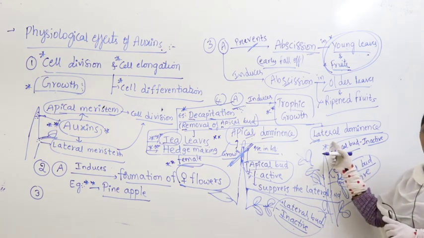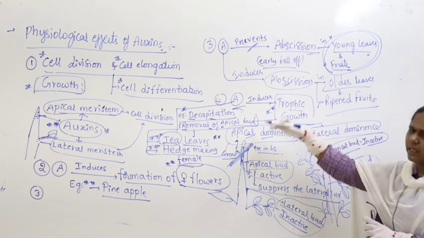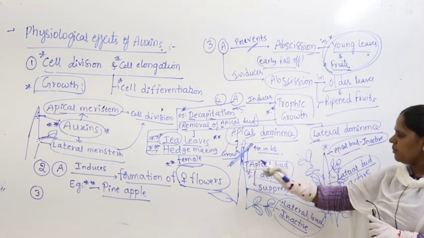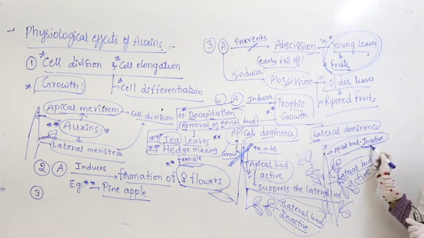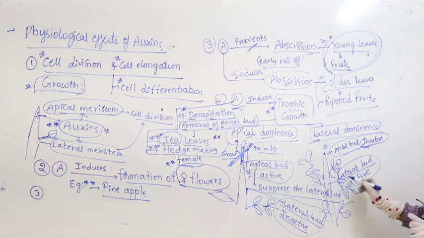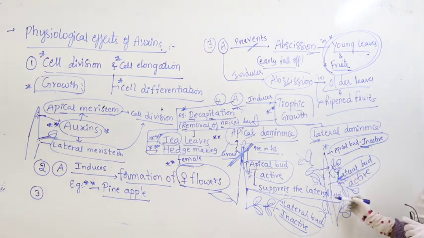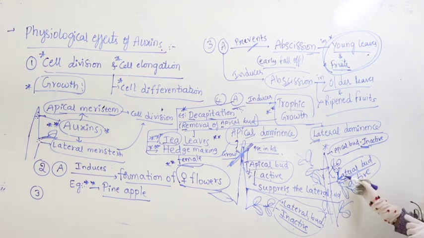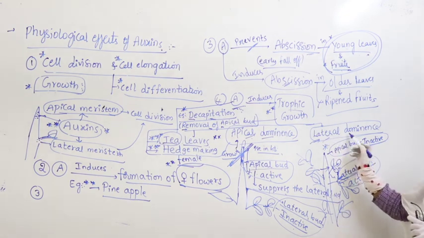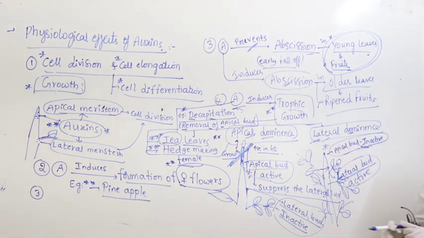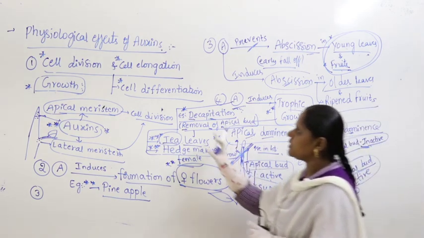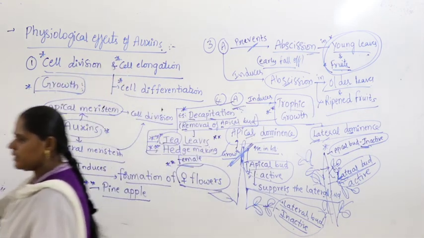Then what is lateral dominance? After growing certain height, certain length, apical bud becomes inactive. Then lateral bud becomes active. When lateral bud becomes active, there is an increase in diameter, there is an increase in formation of so many branches. As lateral bud is active, this is called lateral dominance. Let us further continue. Some more effects are there, some more functions are there. Let us continue.